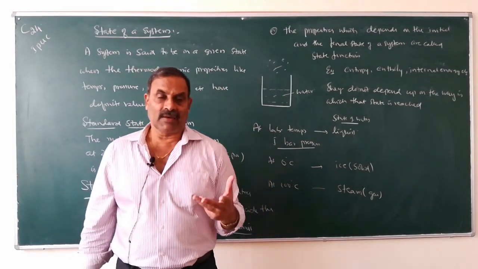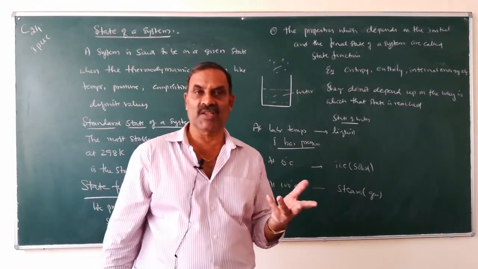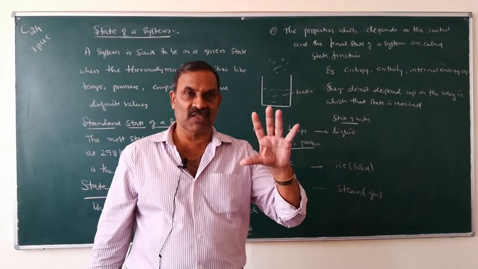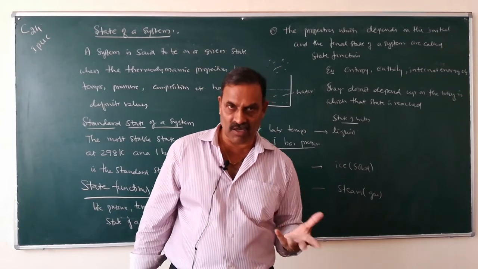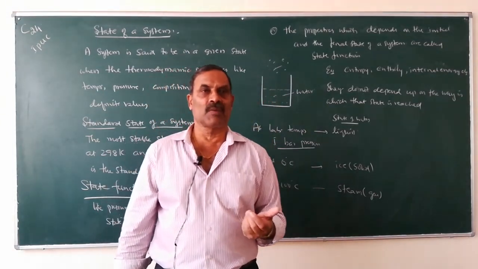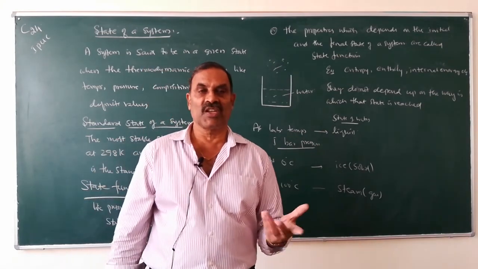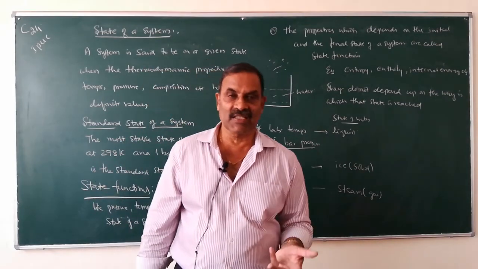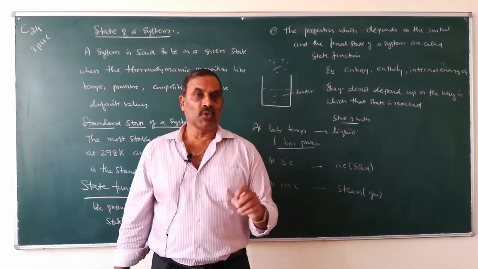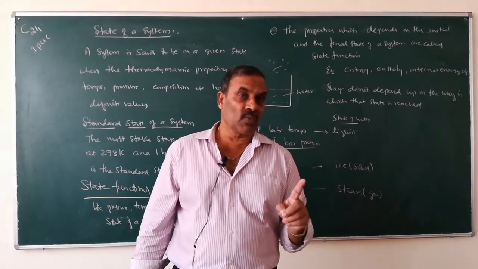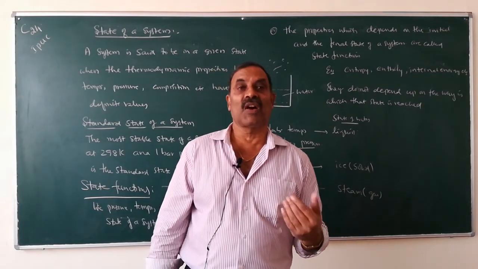The state of a system depends upon the values of pressure, temperature, composition, etc. What is the standard state of a system? The most stable state of a system at 298 Kelvin temperature and 1 bar pressure is called the standard state of a system.